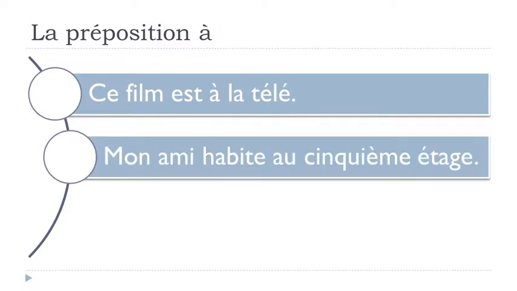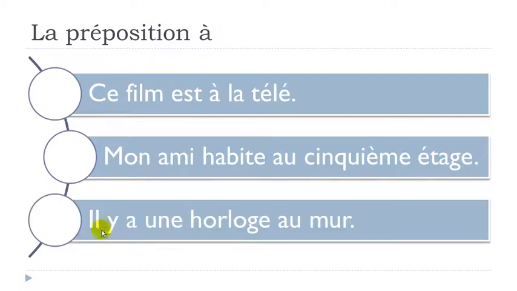Second example, mon ami, my friend, habite, habiter is to live, au, so same thing here, you've got this preposition, but it's combined with le, so it becomes au, and then cinquième étage, cinquième, fifth, and then étage, floor. So in that case, you want to say that your friend is living on the 5th floor, and we get to use this à preposition.